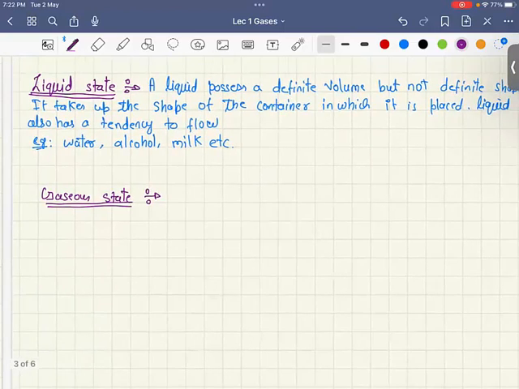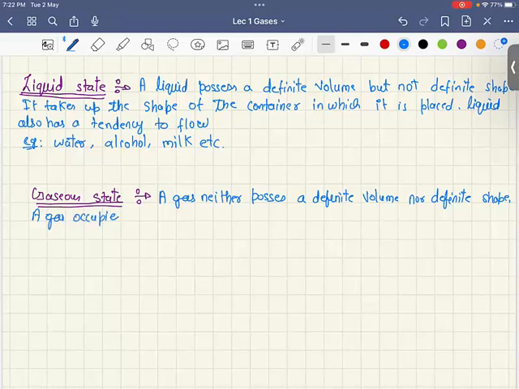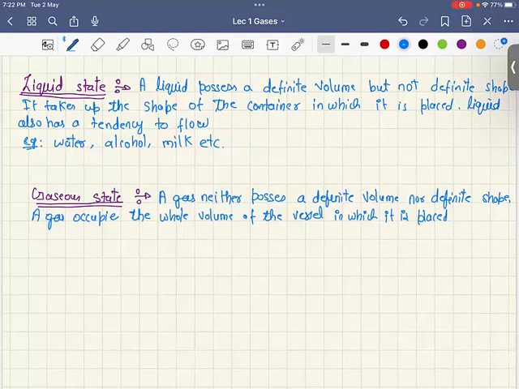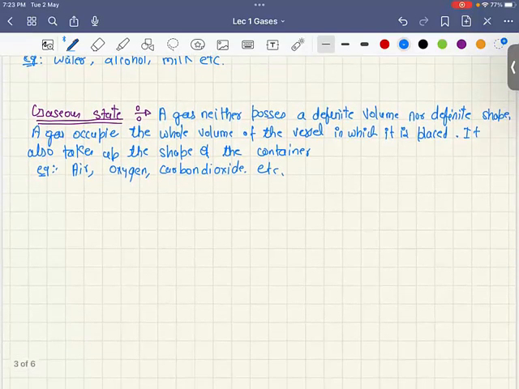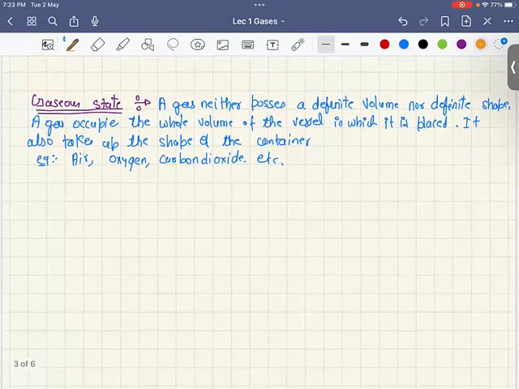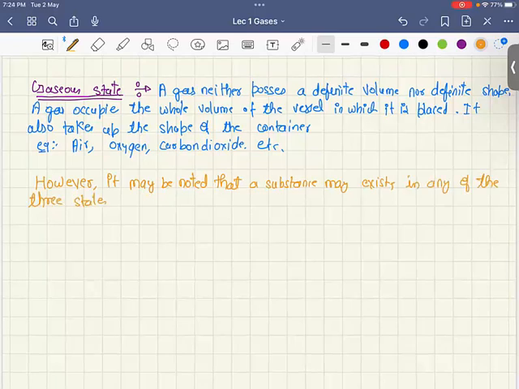So let us write this down. A gas neither possesses a definite volume nor a definite shape. A gas occupies the whole volume of the vessel in which it is placed. It also takes up the shape of the container. Examples could be air, oxygen, carbon dioxide, etc. However, it may be noted that a substance may exist in any of the three states under appropriate conditions of temperature and pressure.